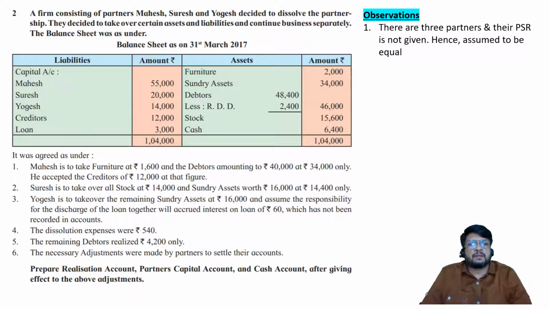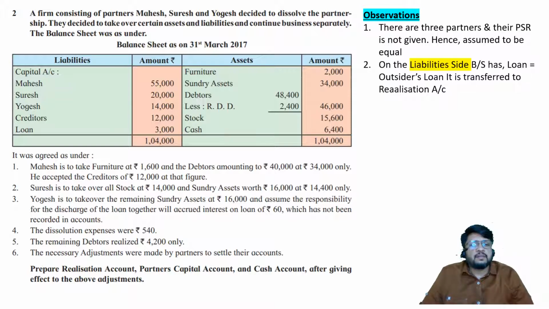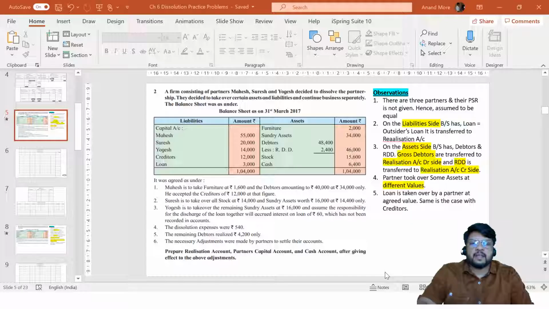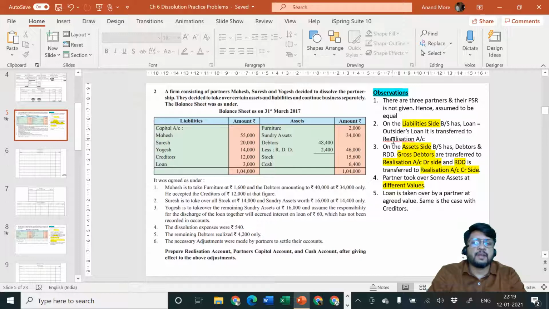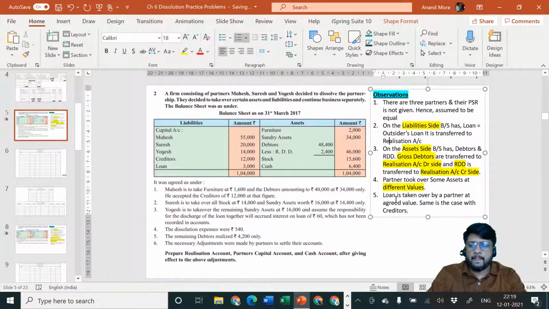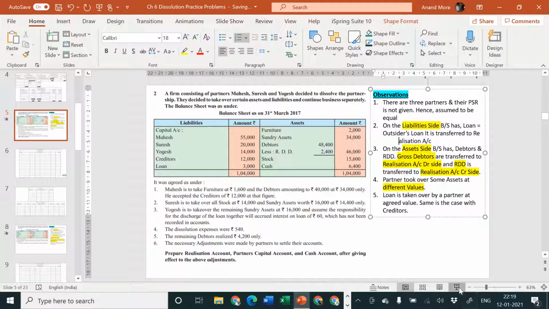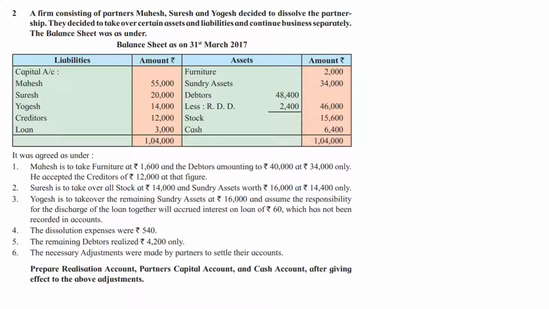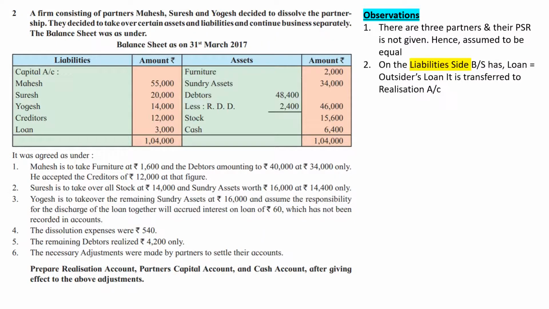First one, there are three partners and their profit sharing ratio is not given, so we are assuming that it should be equal. On the liability side, the balance sheet has loan, but they have not mentioned whether it is Suresh's loan or Yogesh's loan or Mahesh's loan, so it is an outsider's loan. In that case it will be transferred by us to the realization account. Just a moment, let me rectify the adjustment there. Yes, it is transferred by us to the realization account.